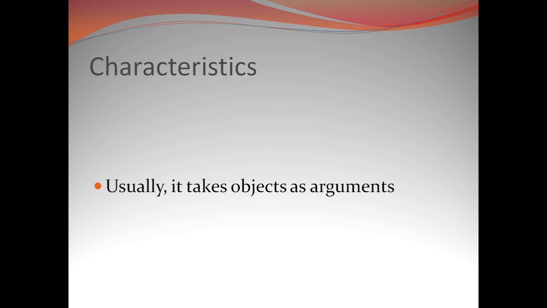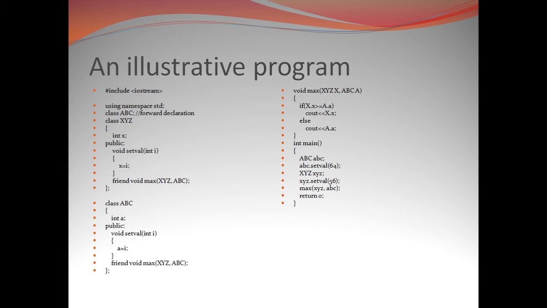Now we come to a sample illustrative program which shows the implementation of a friend function in a C++ program. It is a basic C++ program which helps us understand the implementation of a friend function in C++ programming.